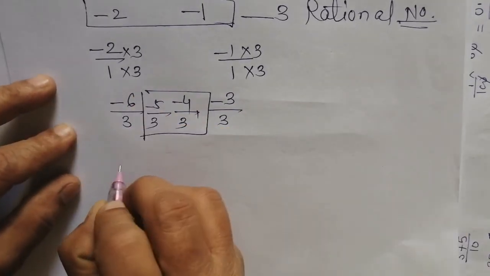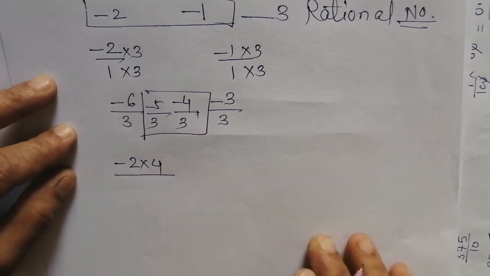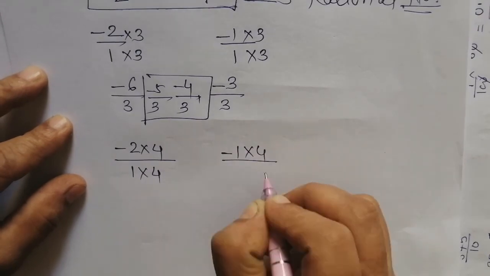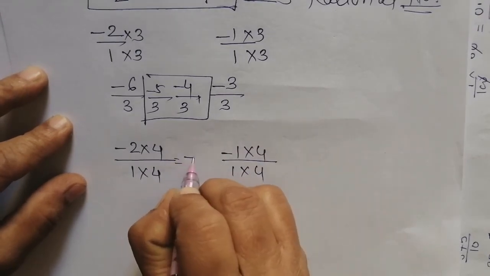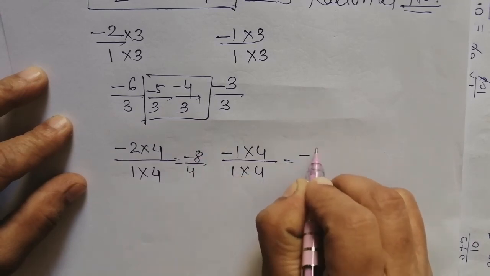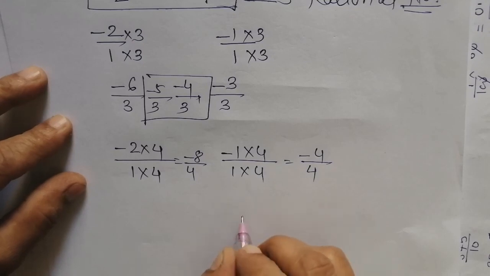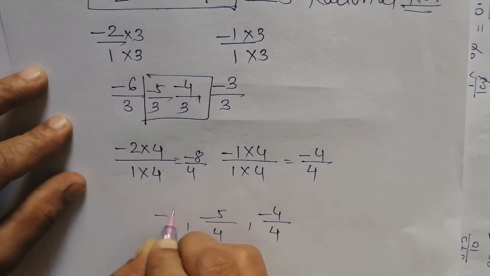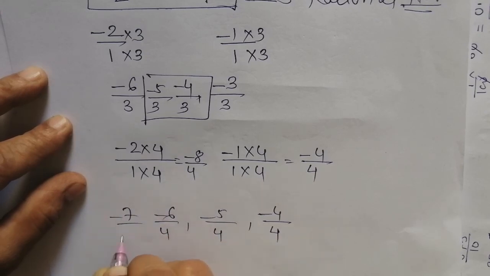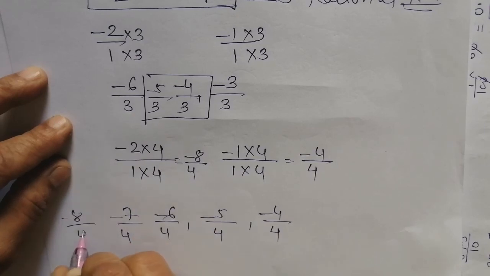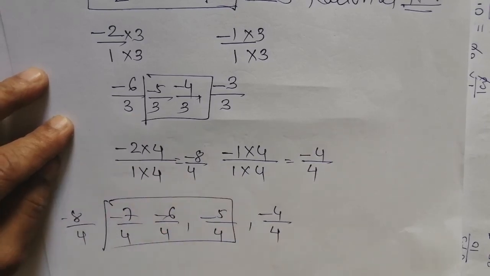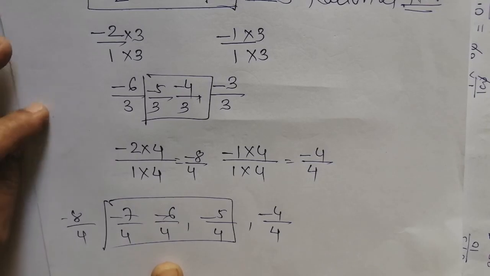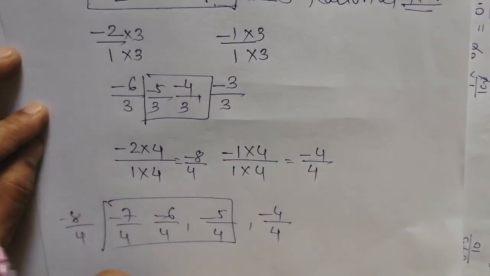Then we will multiply by 4. Minus 2 becomes minus 8 by 4 and minus 1 becomes minus 4 by 4. That means minus 4 by 4, minus 5 by 4, minus 6 by 4, minus 7 by 4, minus 8 by 4. You can get any number of them. These are the rational numbers which we are able to find between these two numbers.